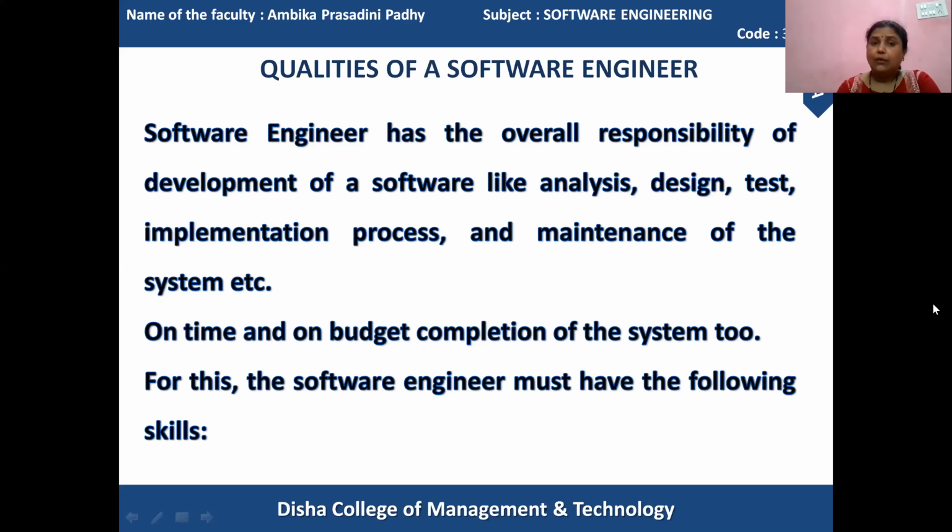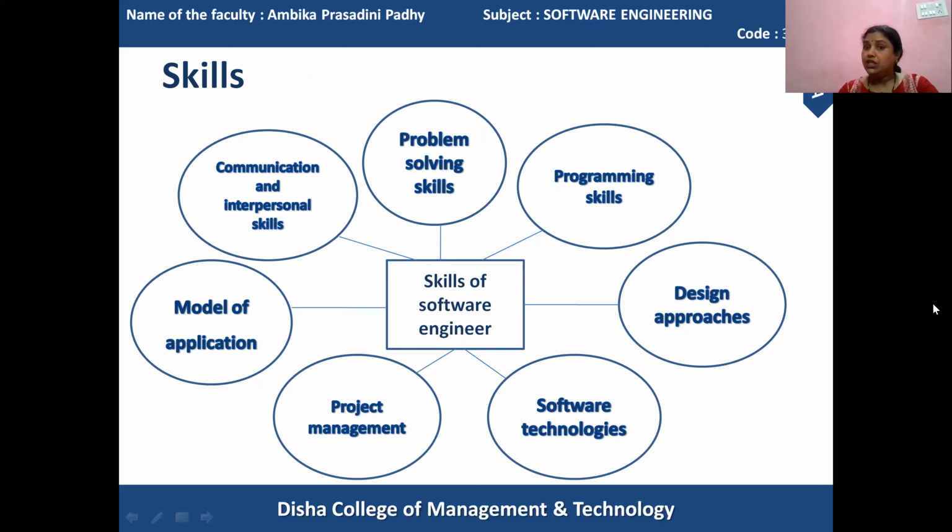Got it? When it comes to the software engineer's qualities, these qualities you should have, like problem solving qualities, how to implement the programming skills very well, at the right time in the right manner, and apply the design approaches in such a manner that the design will be highly suitable.